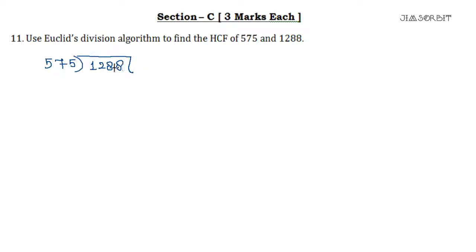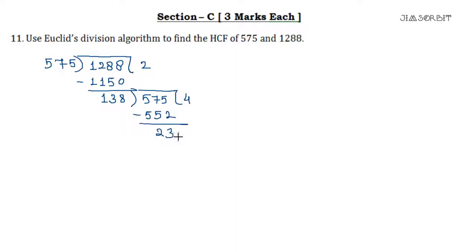So this will be 575. At most it will go 2 times, so 2 5s are 10, 2 7s are 14 plus 1 is 15, 1 2 5s are 10, 1 is 11. We will get 8, 3 and 1. Now we will use this 575, so 138 will at most go 4 times. 5 times will be very much high, so 4 times will work. So we get 3 and 2.